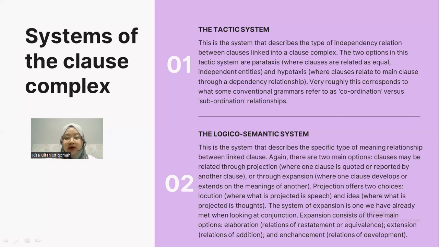Projection offers two choices: locution, where what is projected is speech, and idea, where what is projected is thoughts. The system of expansion is one we have already met when looking at conjunction. Expansion consists of three main options: elaboration, relations of restatement or equivalence; extension, or relation of addition; and enhancement, or relation of development.